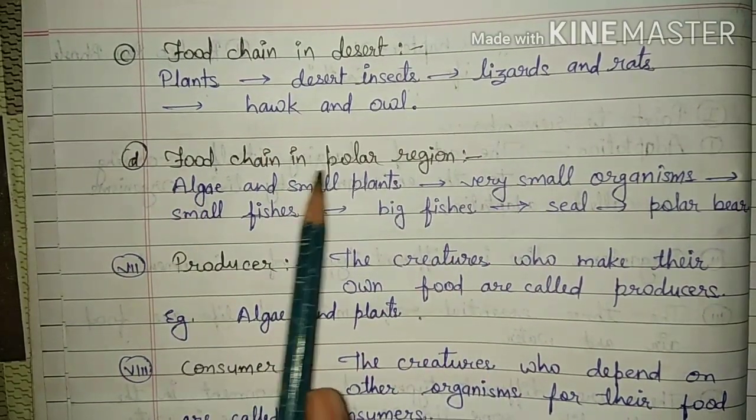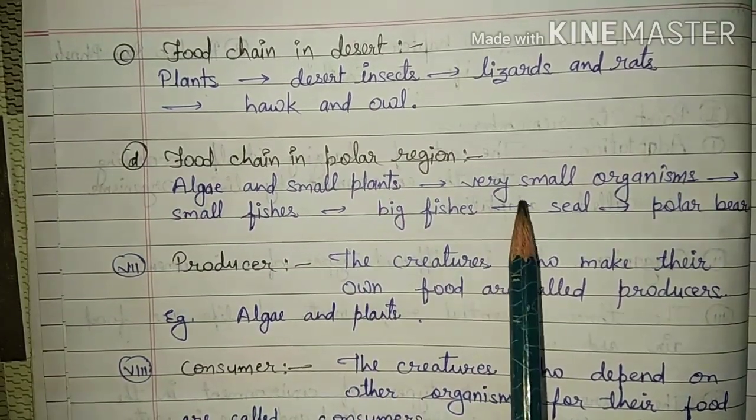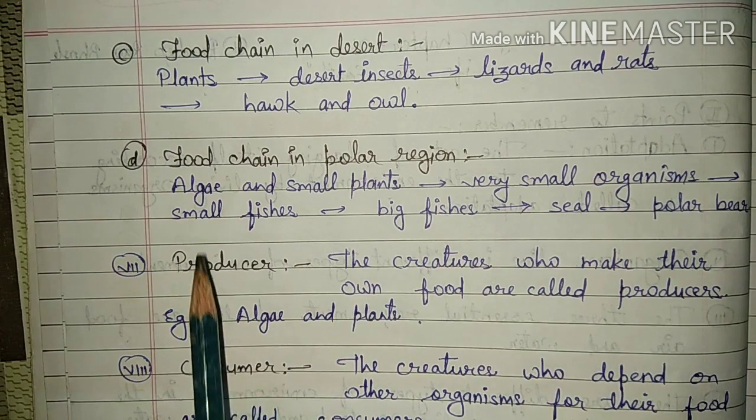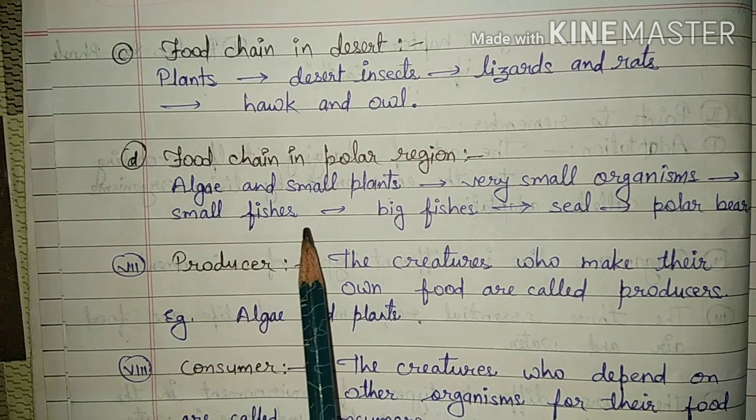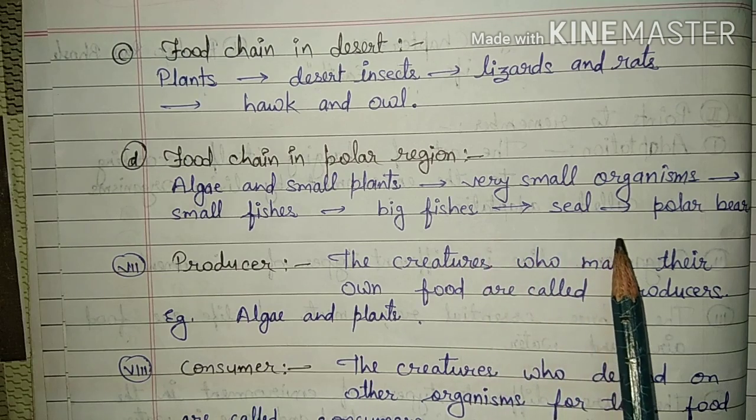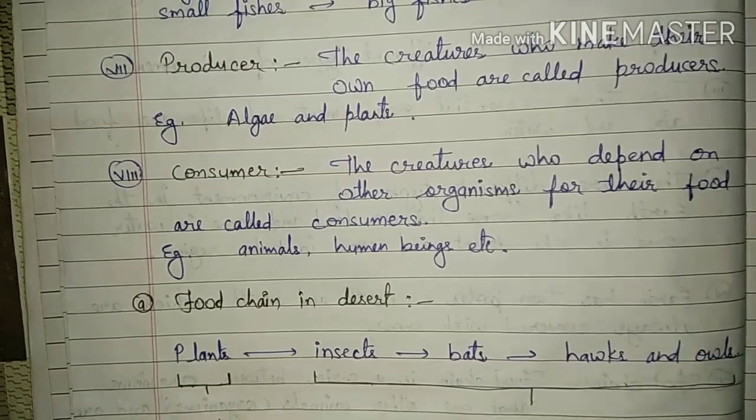Similarly, food chain in polar region. Algae and small plants are eaten by very small organisms. Very small organisms are eaten by small fishes. Small fishes are eaten by big fishes, and big fish is eaten by a seal, and seal is eaten by polar bear. In this way, every organism eats other organisms to get food and energy.